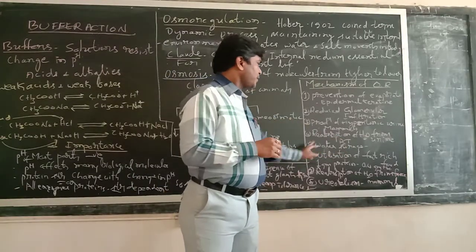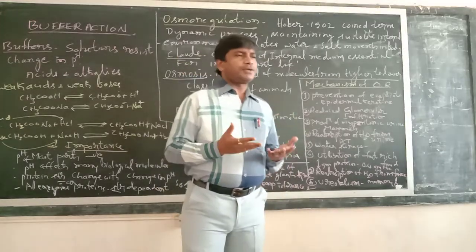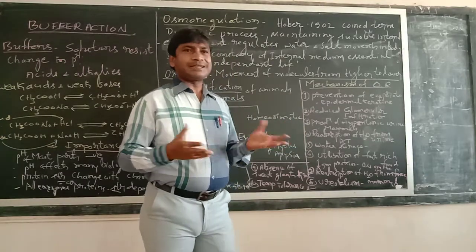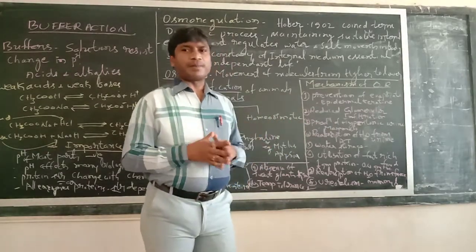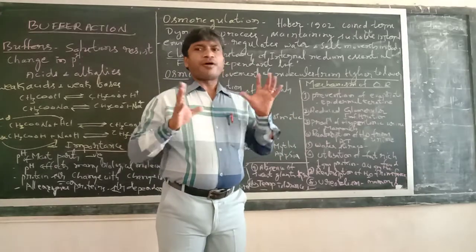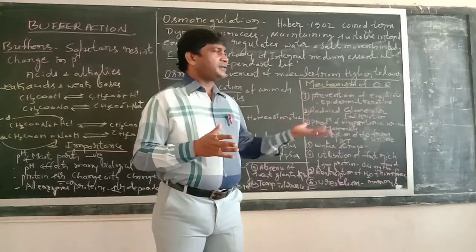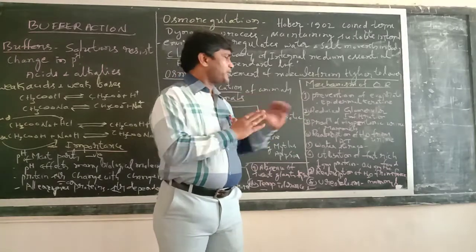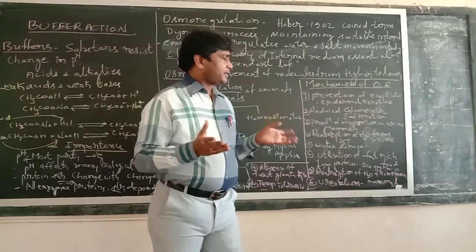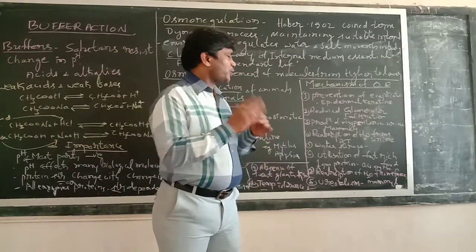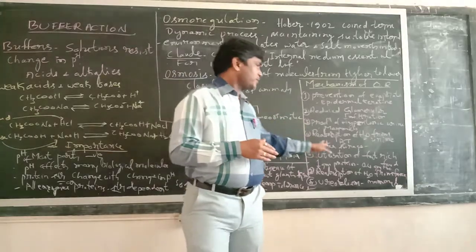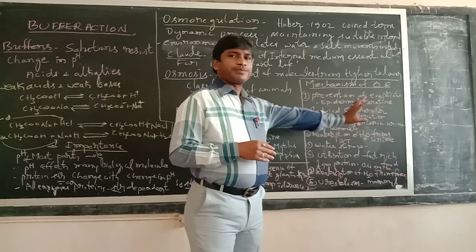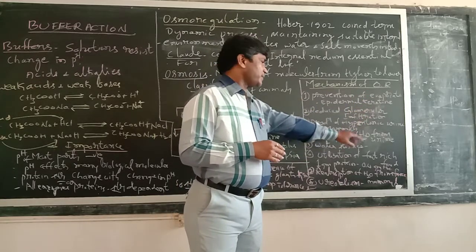Okay, next is the water storage mechanism. This is one of the adaptations for maintaining a constant environment, seen in some animals like the camel. They have a structure called the hump at the back. Particularly in harsh conditions like deserts, where they won't get enough water, they have developed a structure called the hump where they can store a large amount of water, so they can be without water for a few months. That is another important mechanism for osmoregulation. So water storage mechanism, in some animals like the camel, particularly desert animals.